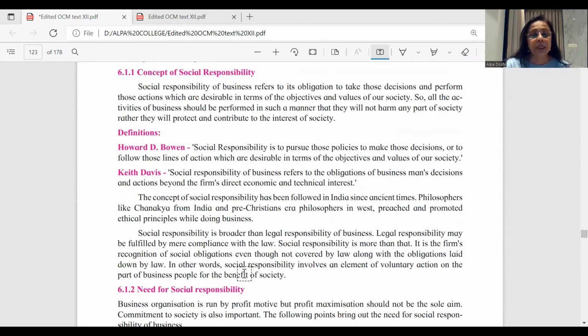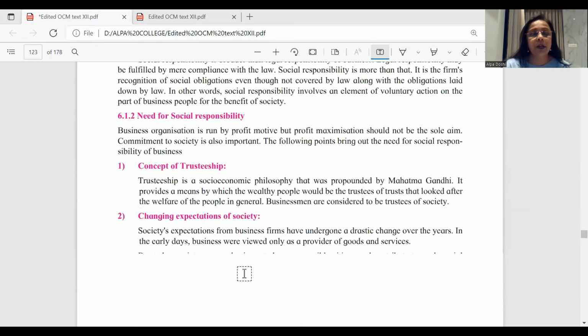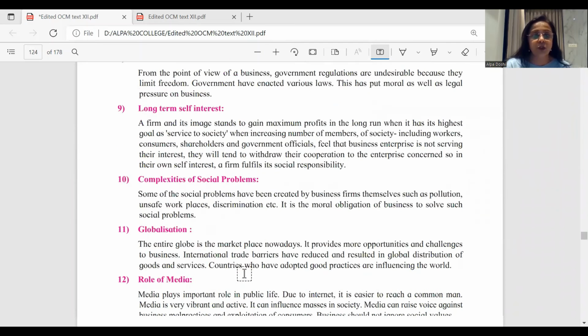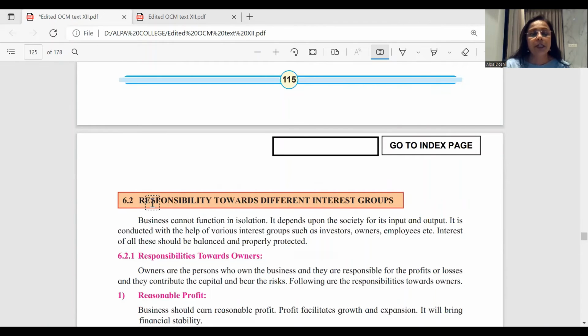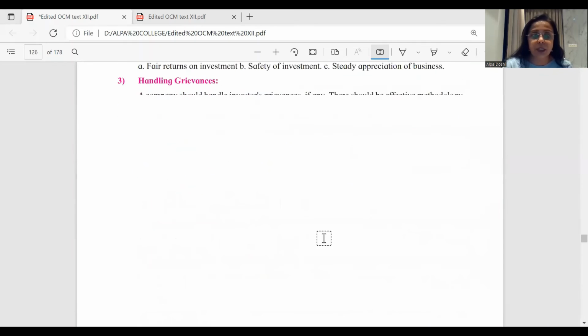Once you've given the meaning, then you come down that how they are responsible to the different sections of the society. As for example, here you have this paragraph on businesses cannot live in isolation. They depend upon the society for input as well as for output. Okay, so that's how they are conducted with the help of various interest groups, and hence they should be properly balanced and protected. So with this, you will then start with how one line on owners, one line on customers. Everywhere you will be able to give one line, and that will make a good answer.